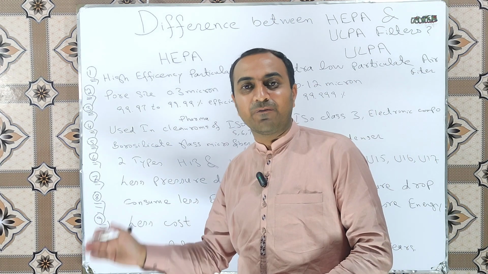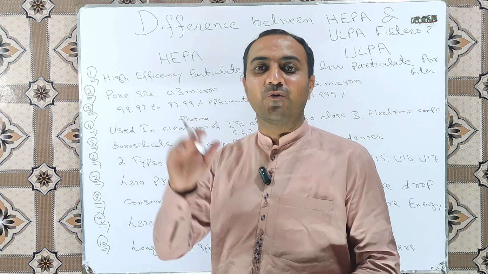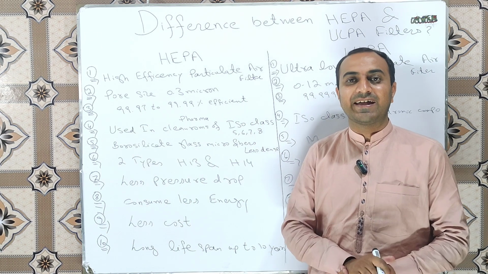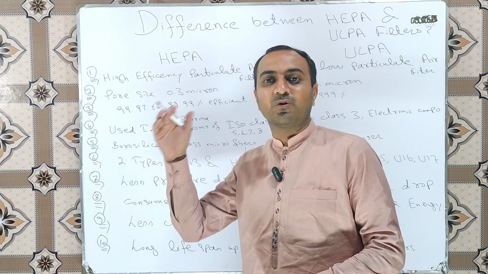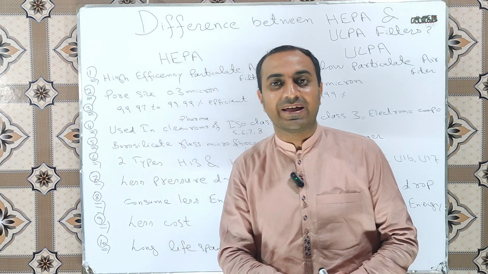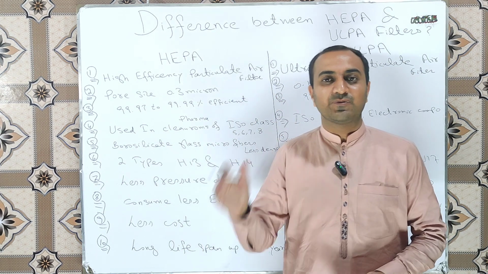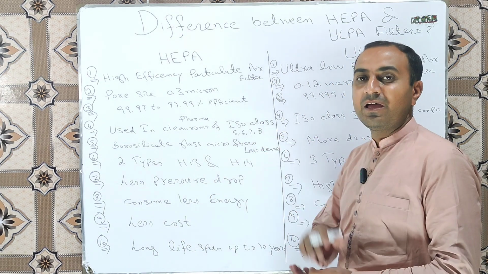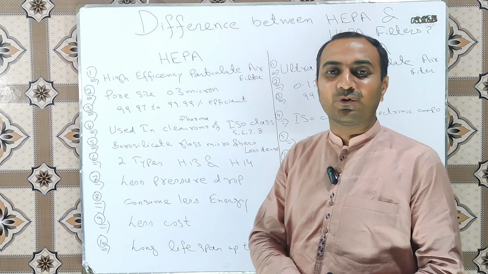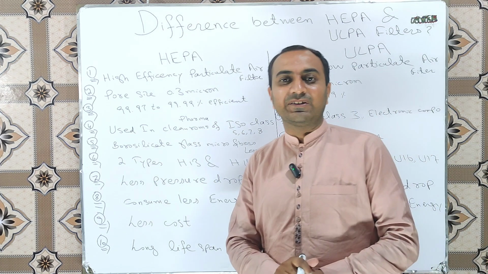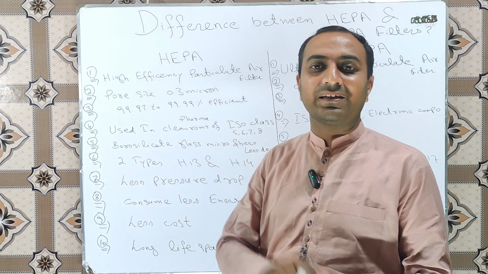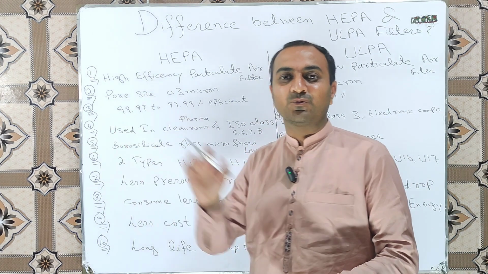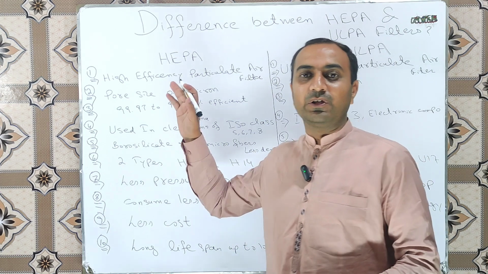HEPA filters and ULPA filters both are the types of aerosol filters which are used in the heating, ventilation and air conditioning system. If you are not familiar with the heating, ventilation and air conditioning system or HVAC, must watch the complete playlist. Link is given in description. So these are the types of aerosol filters which are installed in the HVAC to maintain the clean room status. Here we will discuss the difference between these two filters. Now let's start our video.